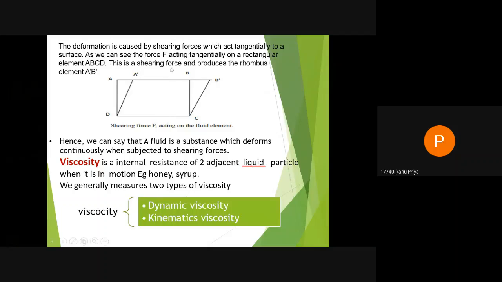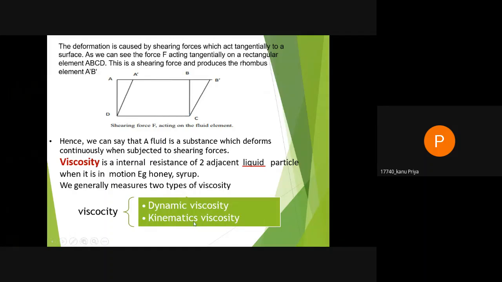As we can see, the force F is acting tangentially on the rectangle A, B, C, D, and this is the shearing force and produces the rhombus element A dash and B dash. Hence, we can say that a fluid is a substance which deforms continuously when subjected to shearing force. Next is viscosity. Viscosity is the internal resistance between two adjacent liquid particles when in motion. Examples are honey and syrup.